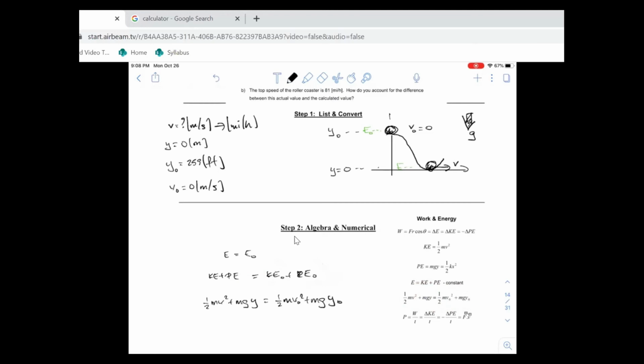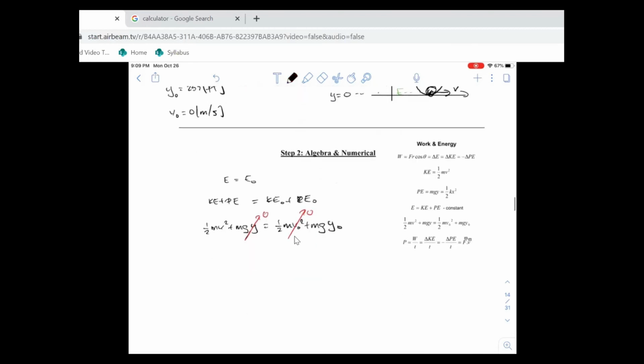It kind of looks nasty, but it's not. The initial speed is 0, so this term drops out. The final height is 0, so that term drops out. This one is 0, this one is 0.